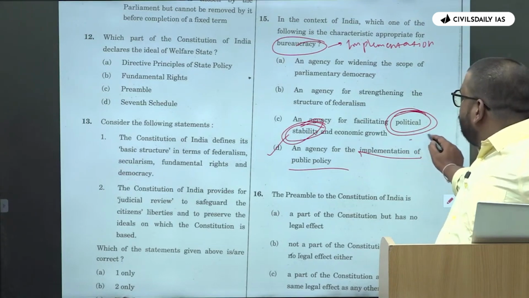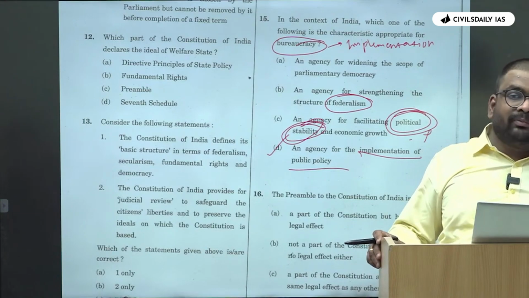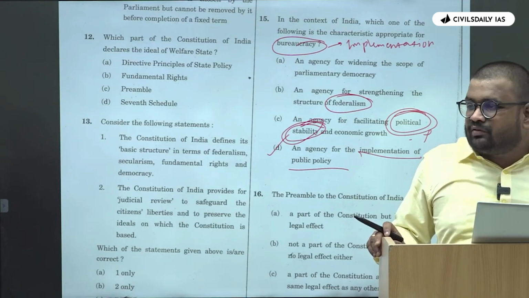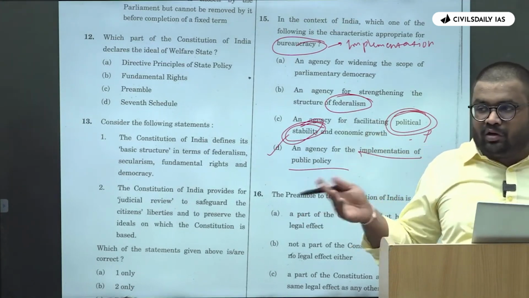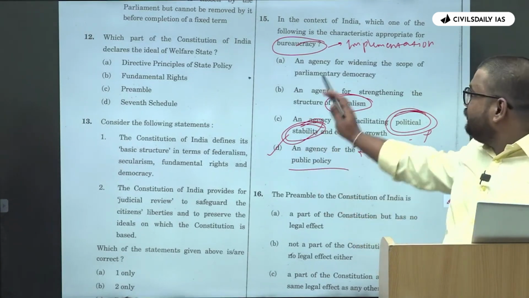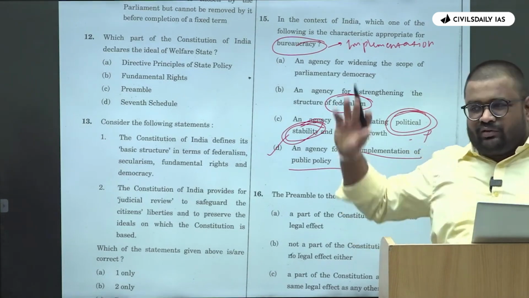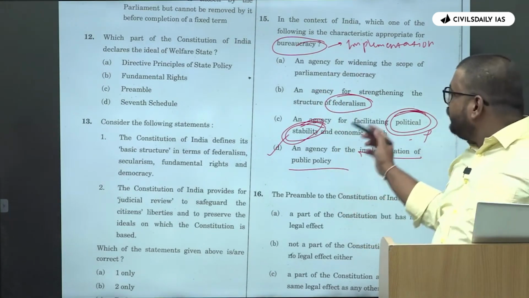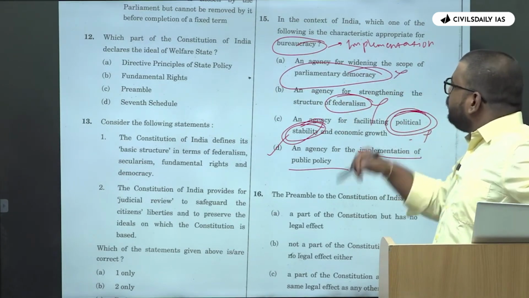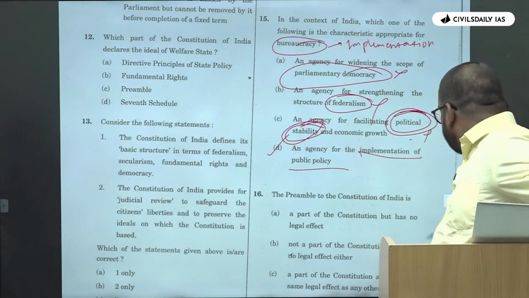So eliminate. Then agency for strengthening the structure of federalism. Again, within bureaucracy you have the central services also, like the railway management service. Apart from IAS and IPS, all others are central government employees. They are not at all related to federalism, right? If they had given the same option for the all India services, it would have been correct. But for overall bureaucracy, they have nothing to do with federalism. Then widening the scope of parliamentary democracy, again it is not related to bureaucracy because bureaucracy comes under the executive, not under Parliament.